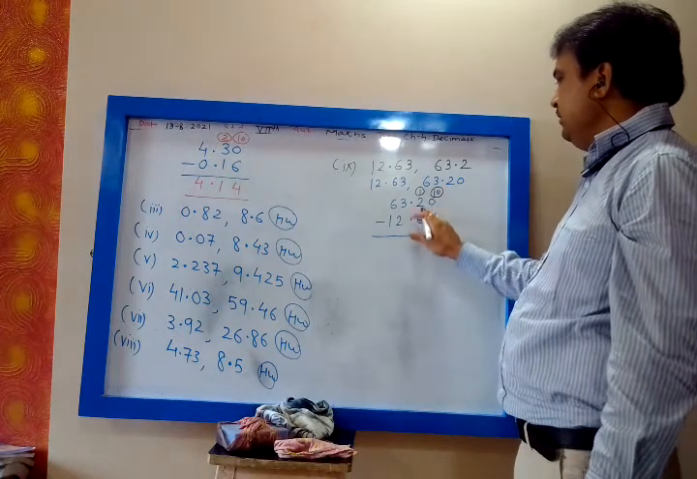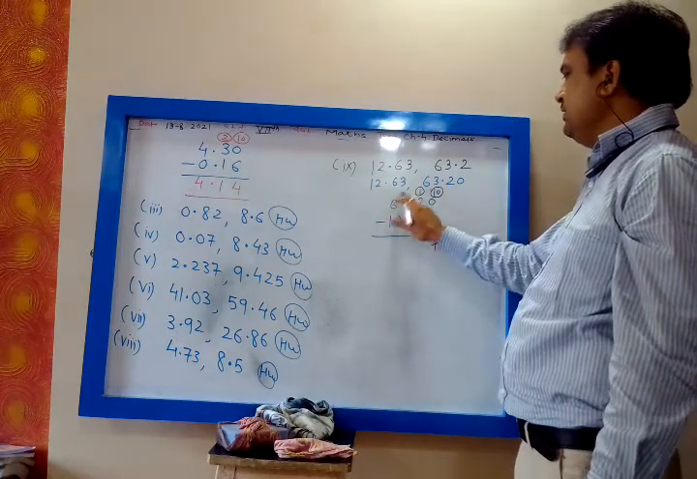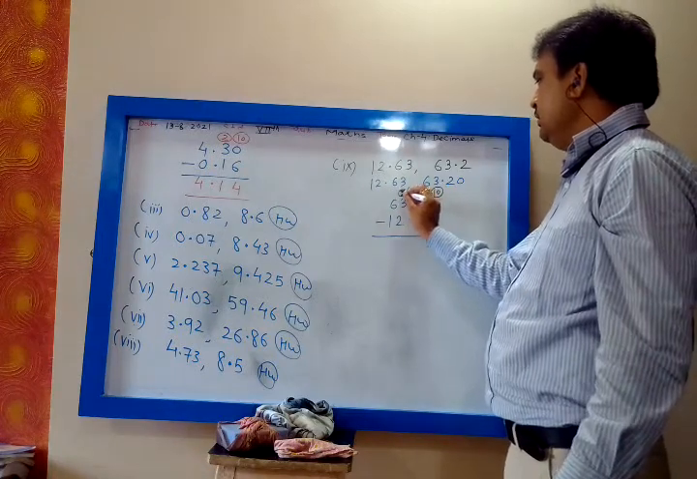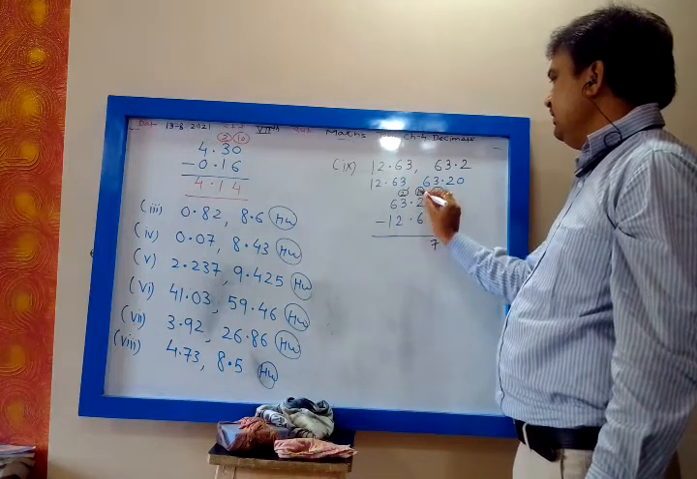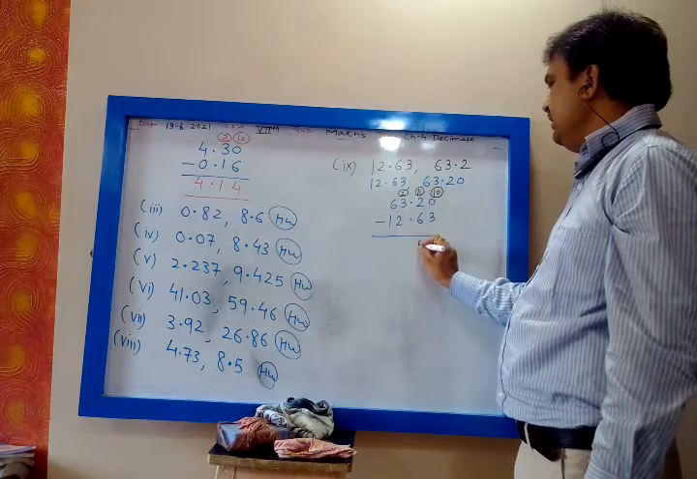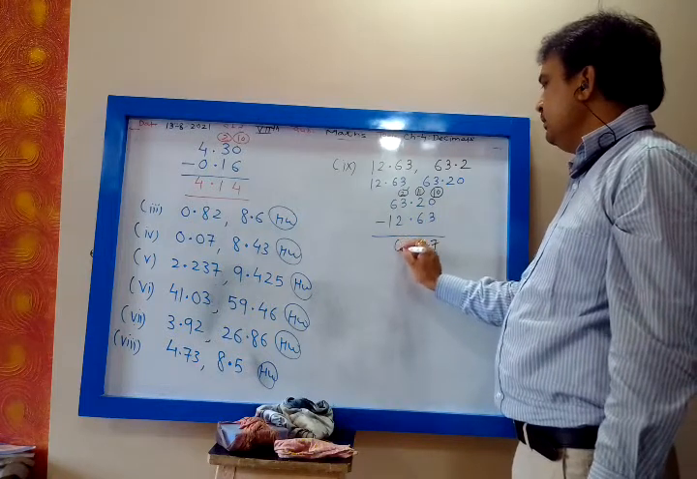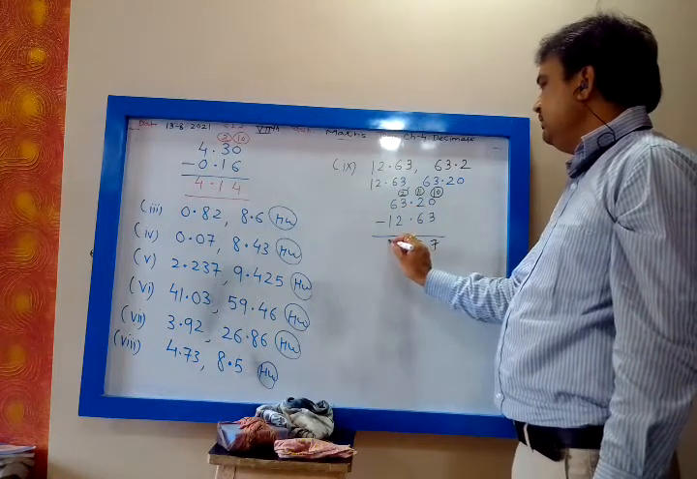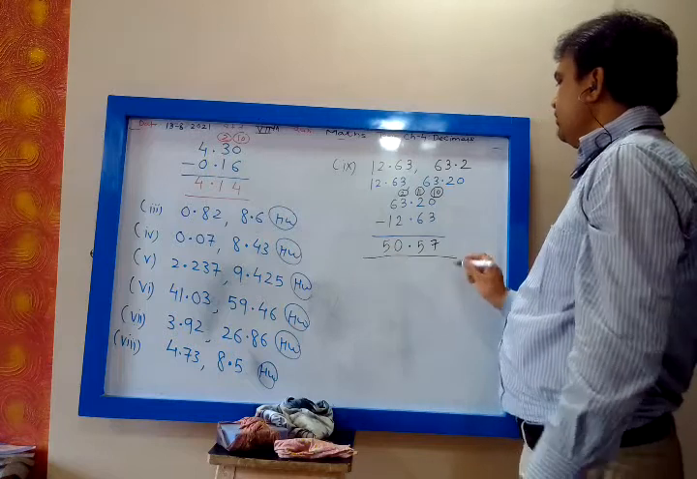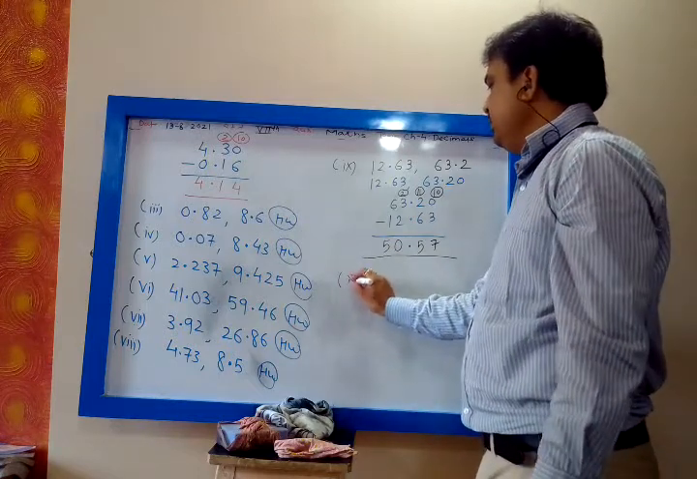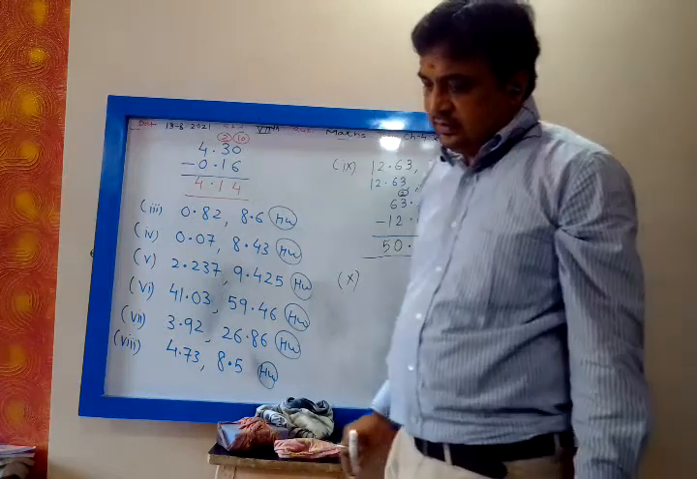But it is 1, and 6 is bigger. So again 1 is carried. In place of 3 it will be 2. Then this 1 becomes 11. 11 minus 6 is 5. Then 2 minus 2 is 0. Then 6 minus 1 is 5. 50.57 is the answer.